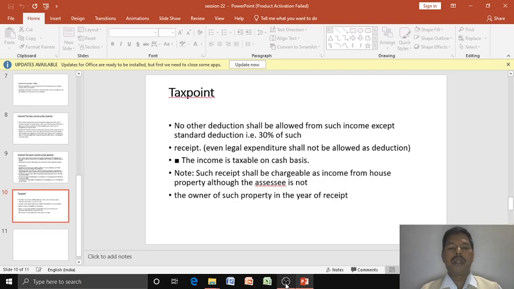From the point of view of taxation, no other deduction shall be allowed from income from house property, except the standard deduction at 30%. Even legal expenditure shall not be allowed as a deduction. Next, the income is taxable on cash basis. Such a receipt shall be chargeable as income from house property, although the assessee is not the owner of such property in the year of receipt.